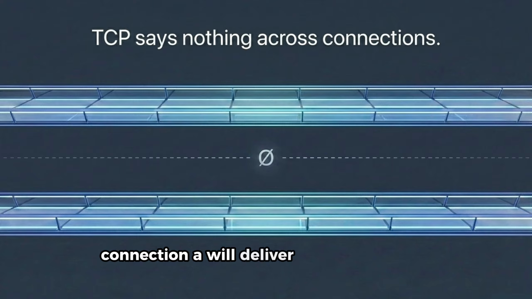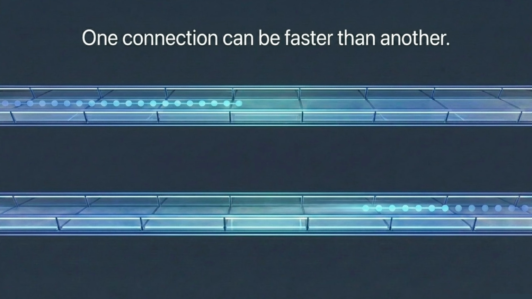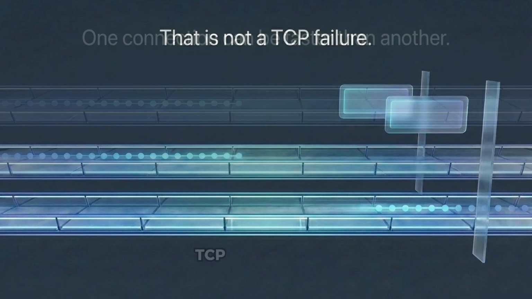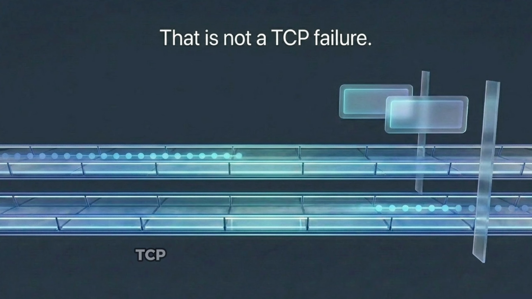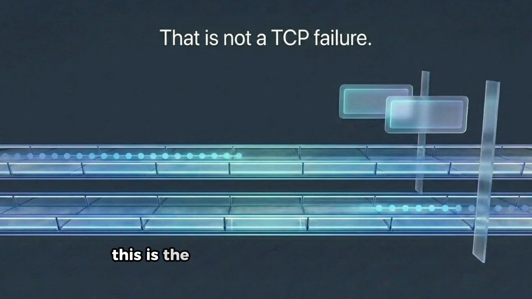Connection A will deliver its bytes in order. Connection B will deliver its bytes in order. But TCP makes no promise whatsoever about the ordering of connection A's data relative to connection B's data. If connection B's message happens to travel a faster path and arrive first, TCP has not failed. TCP did exactly what it promised. The ordering guarantee simply doesn't span connections. This is the first and most common place where assumptions about ordering overreach the actual guarantee.